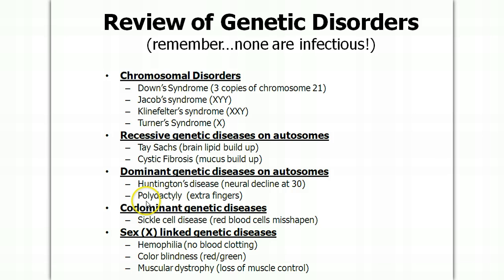Polydactyly, not quite as serious. Poly means many, dactyly refers to fingers. That's a dominant disease. If you have polydactyly, you're going to have extra fingers, and they can usually just chop them off if you are born this way.